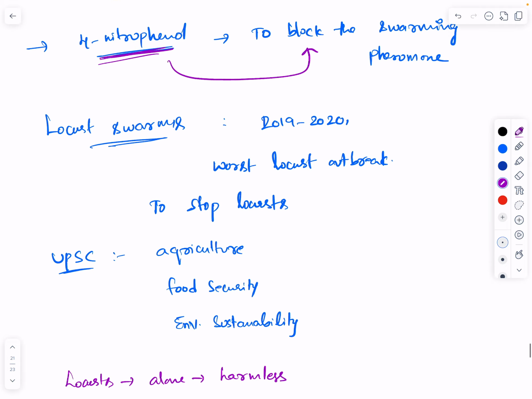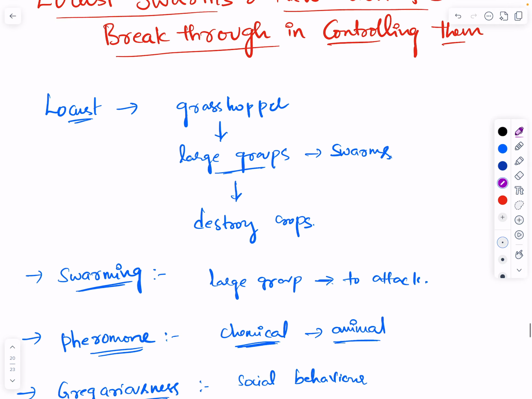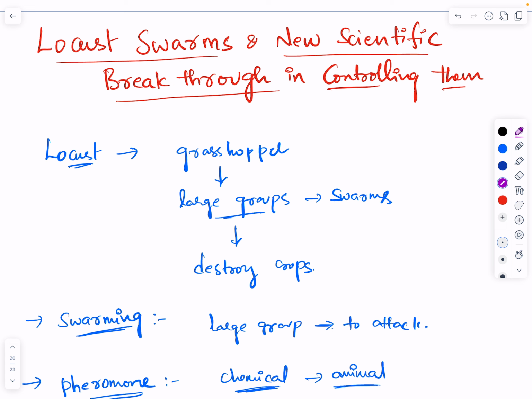Now with this, we will try to conclude. Locust swarms are a serious agricultural threat. Traditional methods like chemical pesticides are very harmful to the environment. The latest scientific discovery offers a smarter way: stopping the behavior instead of killing the insect. By blocking the chemical signals that cause swarming, we can prevent crop destruction in a cleaner, more sustainable manner.